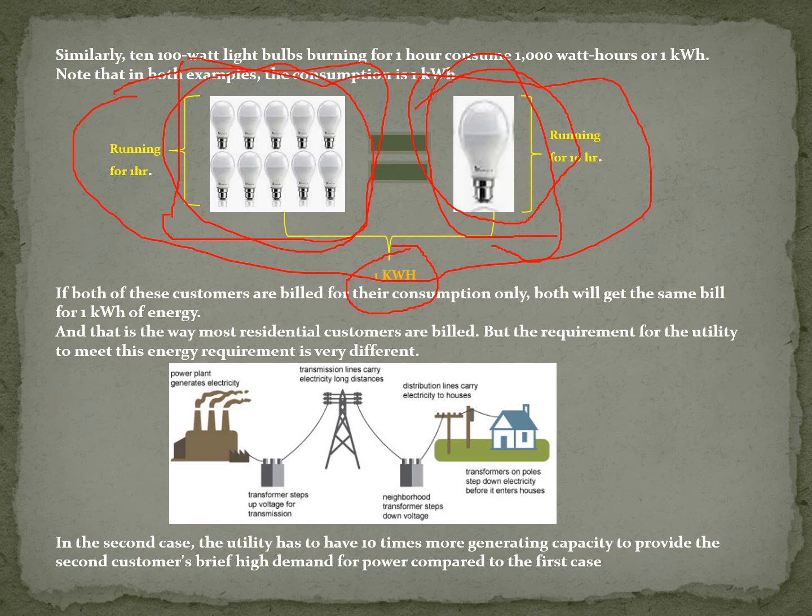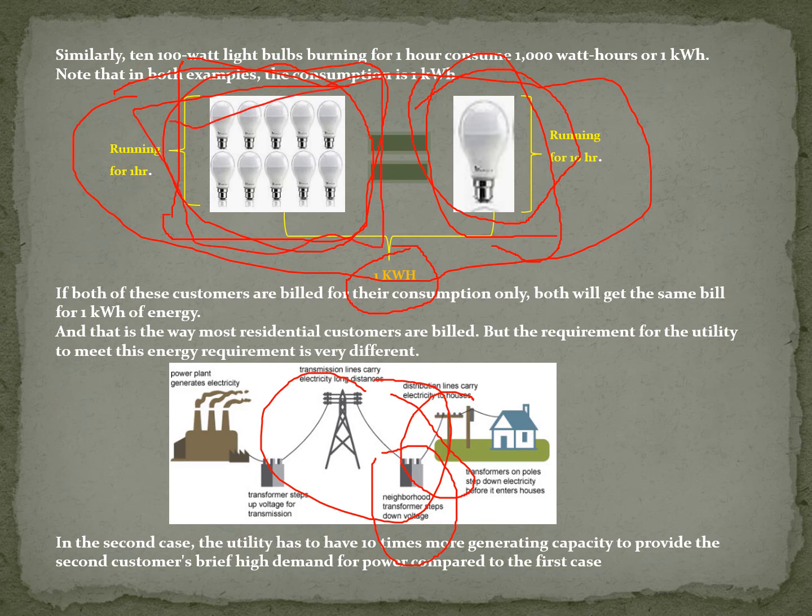And for other utilities, this is only an example, suppose an industry is running on motors. If a small 1 kilowatt motor is there, then the cable size would be different, the entire utility would be smaller in size. If there are thousands of motors, then the size of the transformer would be different, the size of the transmission cables would be different, and the distribution cables will be different. So all sizes are calculated on the basis of this connected load. This is your connected load, how much load is connected.